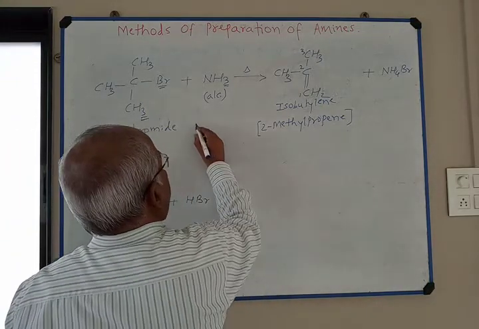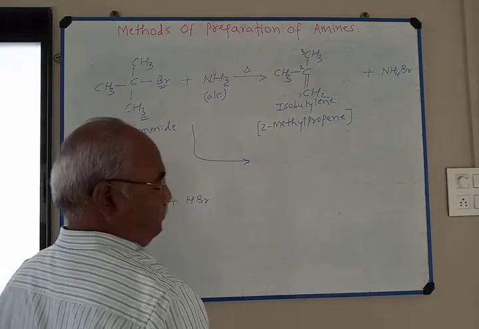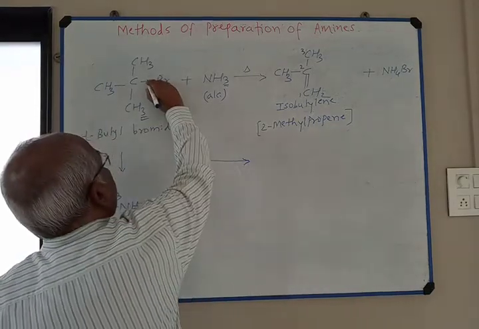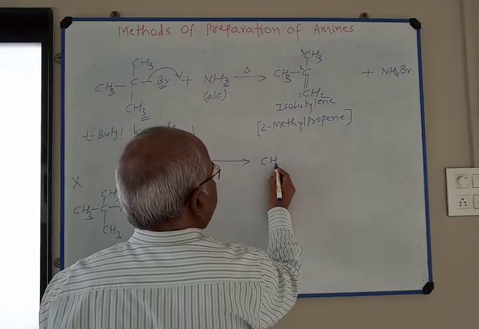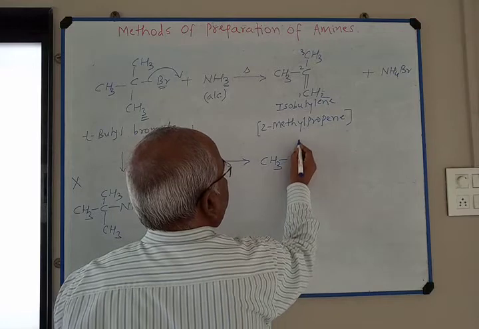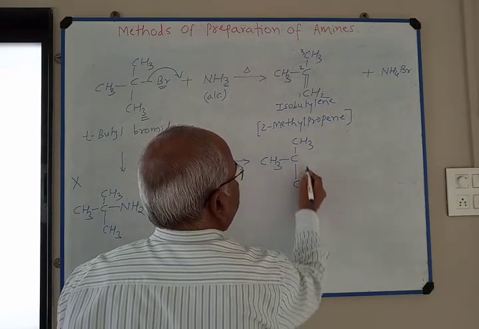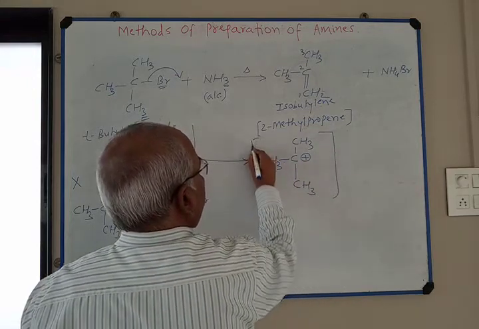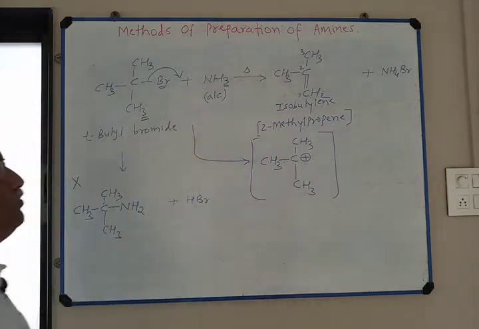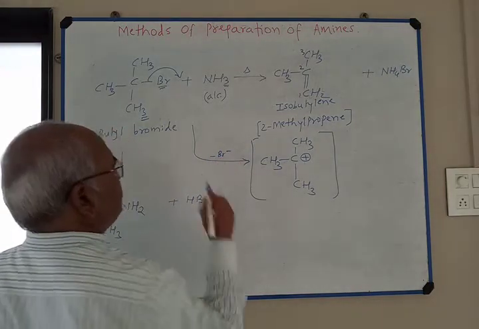The reaction takes place through the formation of carbocation. This Br minus is removed and (CH3)3C+, the tertiary butyl carbonium ion, is produced, and Br minus is removed.